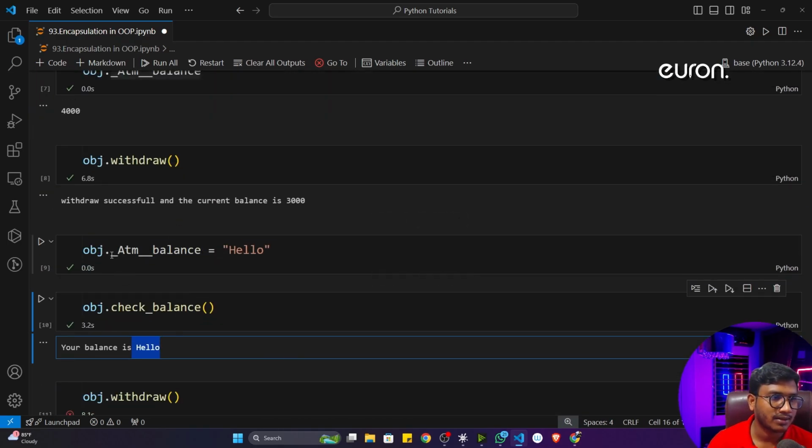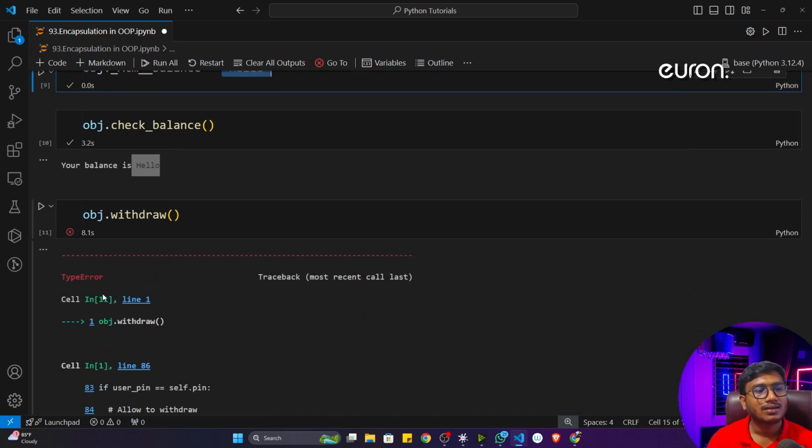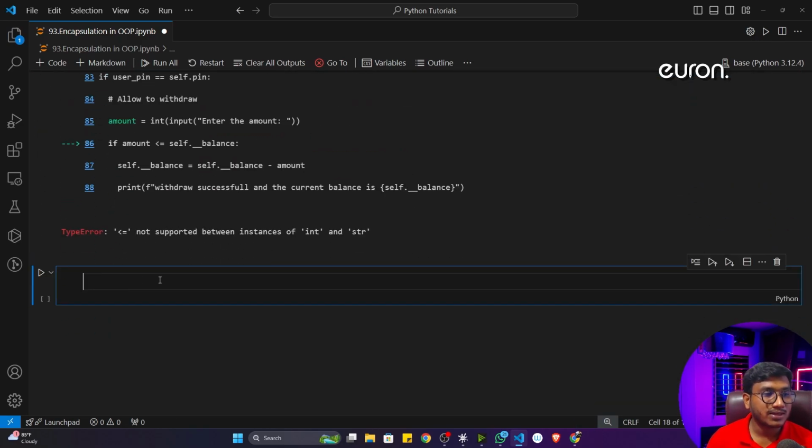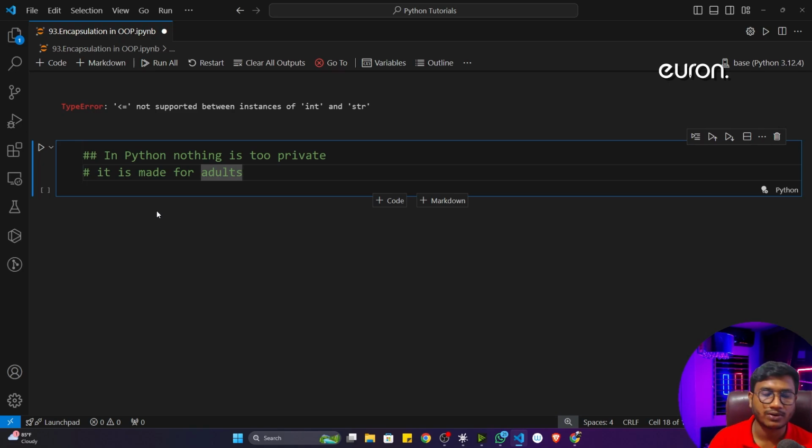This particular hack works because you know how my private property is getting created in memory. And if you know that particular name, you can easily change something in that variable. I already proved it. So I was exploring this topic on the internet, and then I got one line from Quora. I think you know what Quora is, right? In Quora, you will get all kinds of answers. So in Quora, I got this particular answer.